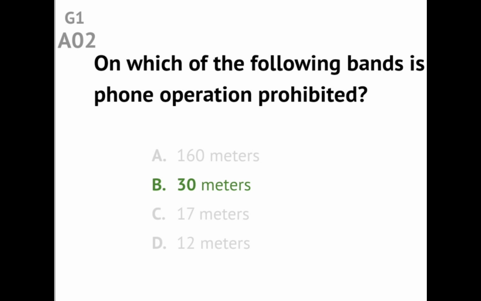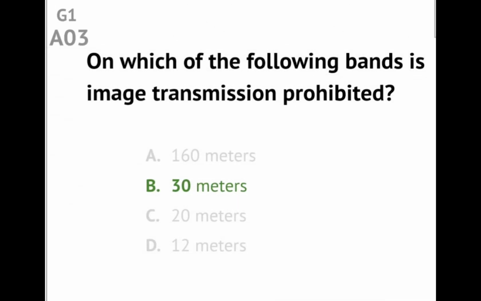On which of the following bands is phone operation prohibited? Answer: 30 meters. Question G1A03. On which of the following bands is image transmission prohibited? Answer: 30 meters.